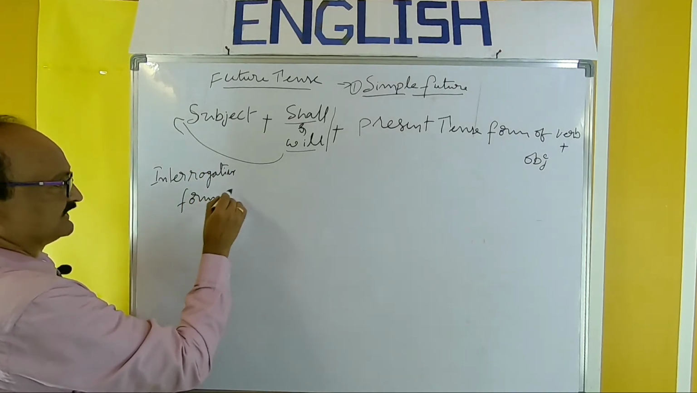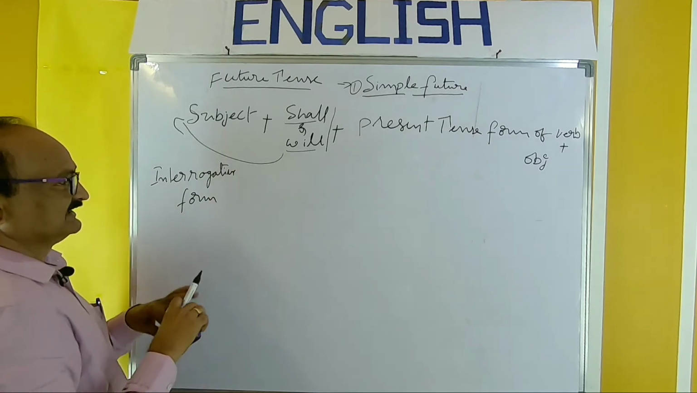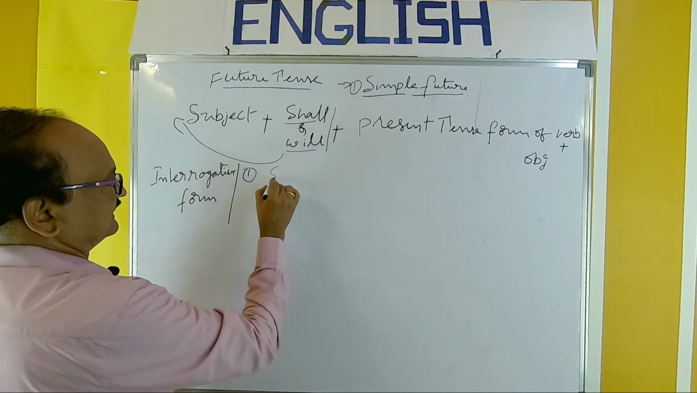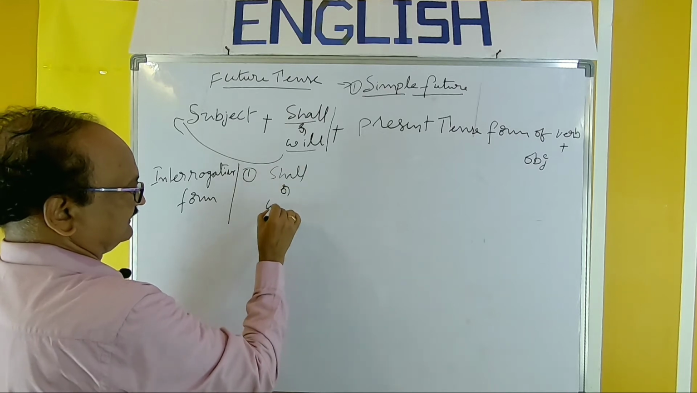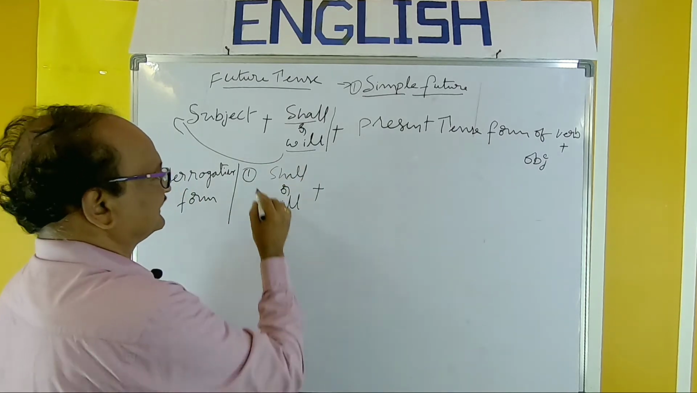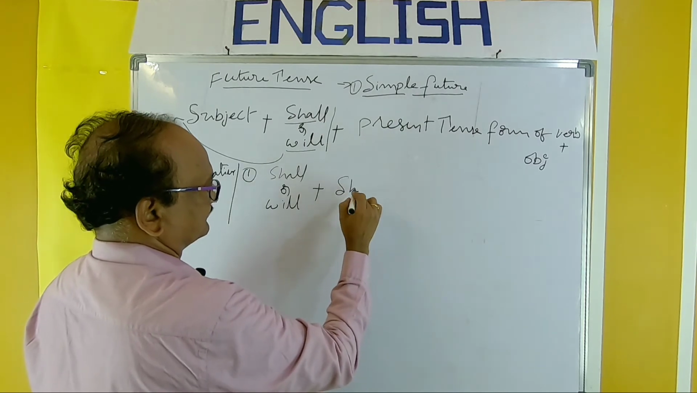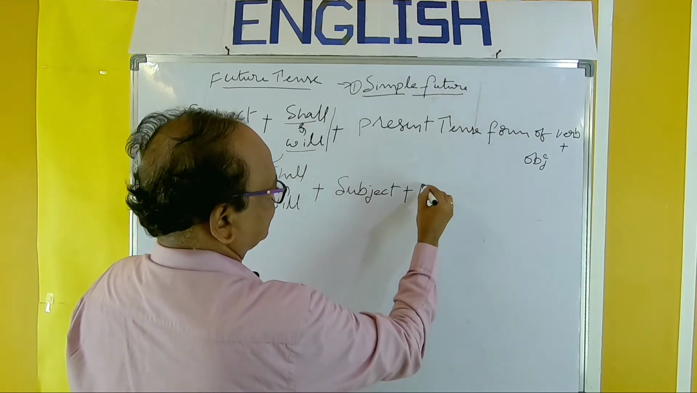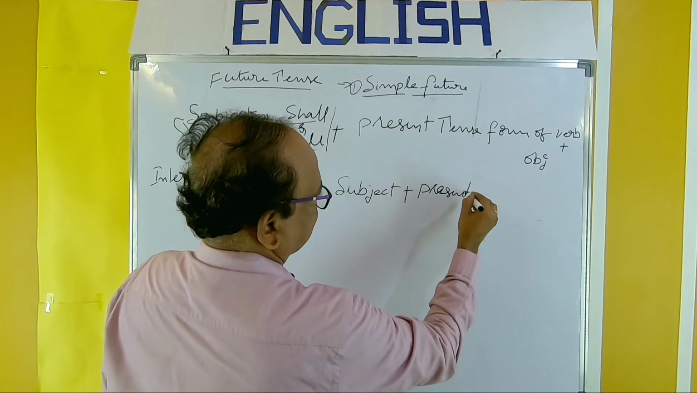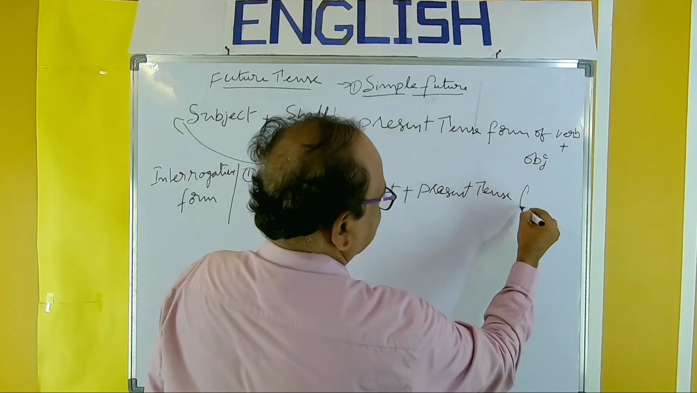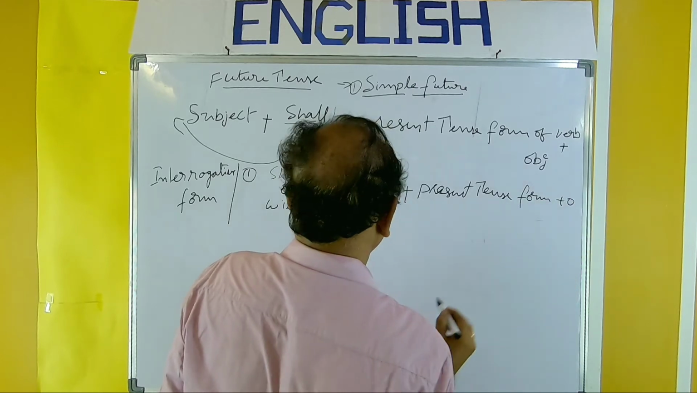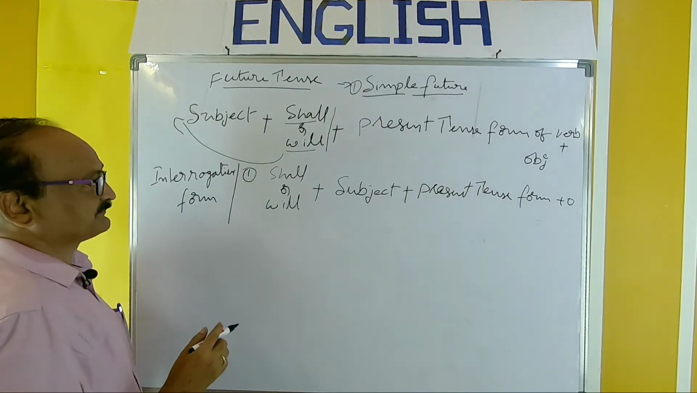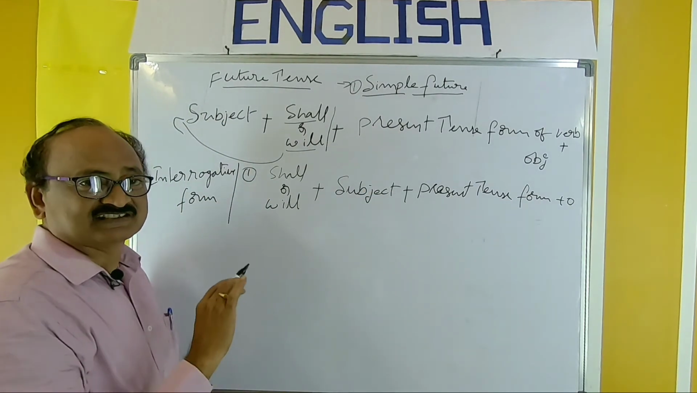Interrogative form: you know there are two types of questions, yes/no questions and WH questions. So, we will take both the structures here. Shall or will plus subject plus present tense form plus object. So, shall or will plus subject plus present tense form of verb plus object. This is the structure of yes/no questions.